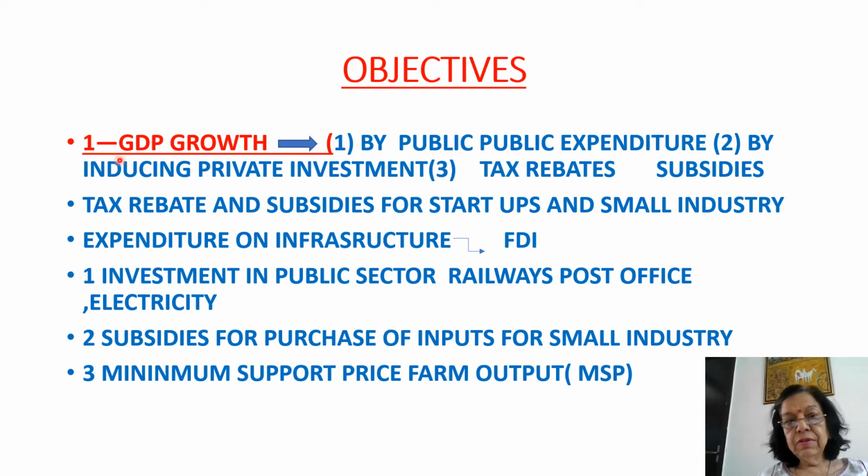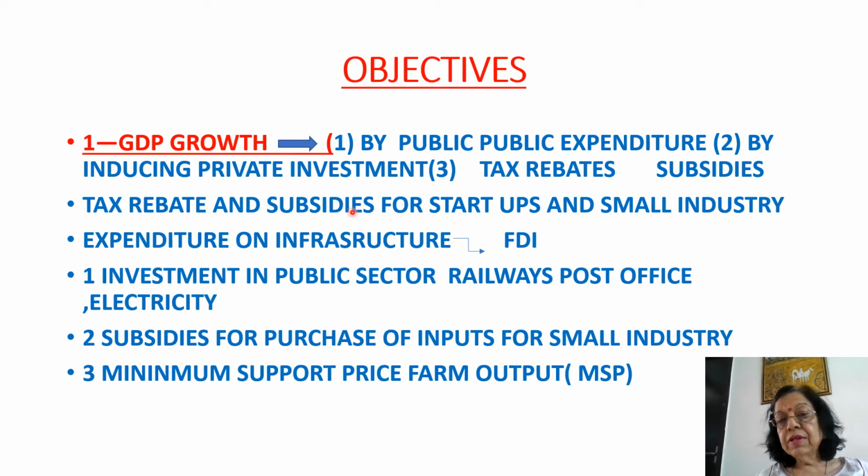First objective is GDP growth, gross domestic product, means production of goods and services in a year. So how is it done? By public expenditure. Then by inducing private investment by tax and rebates and subsidies.